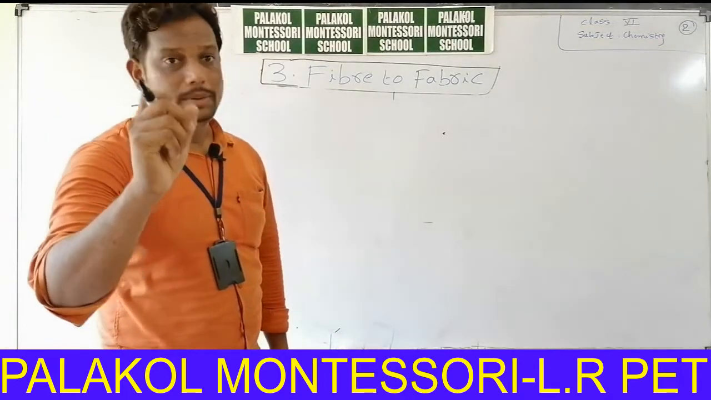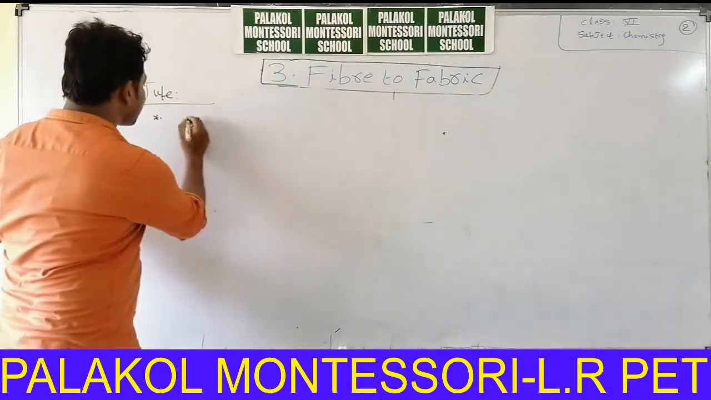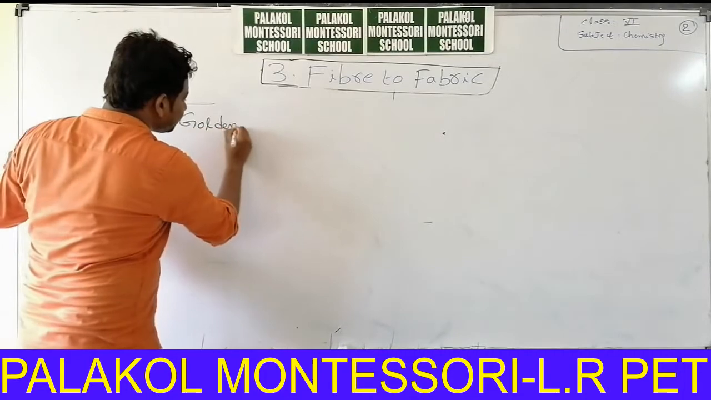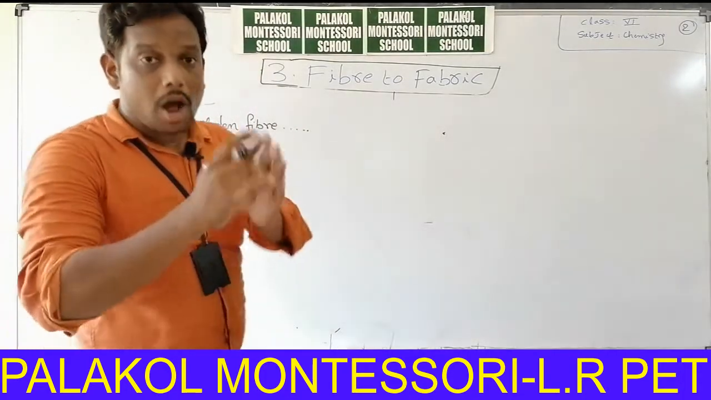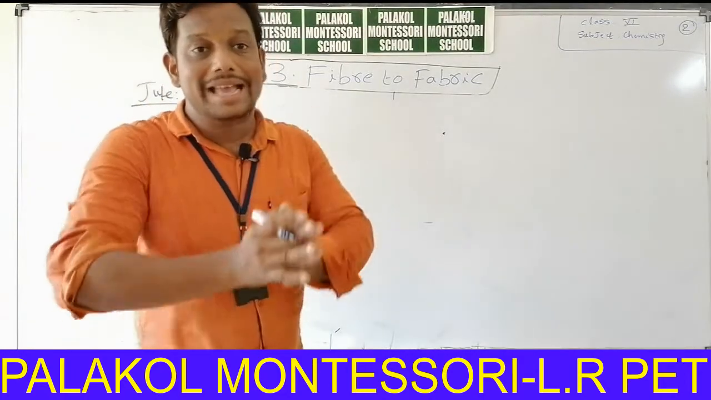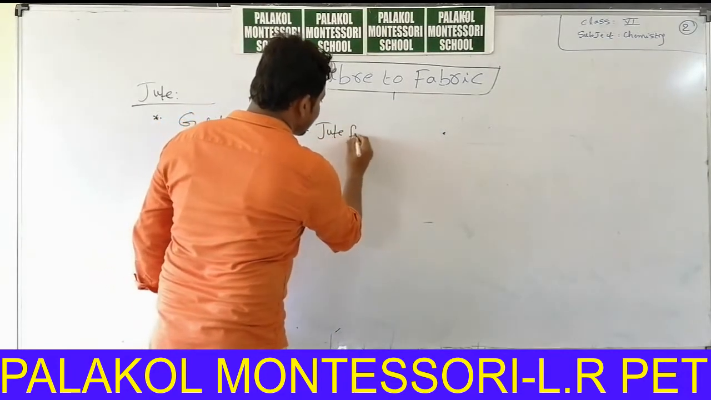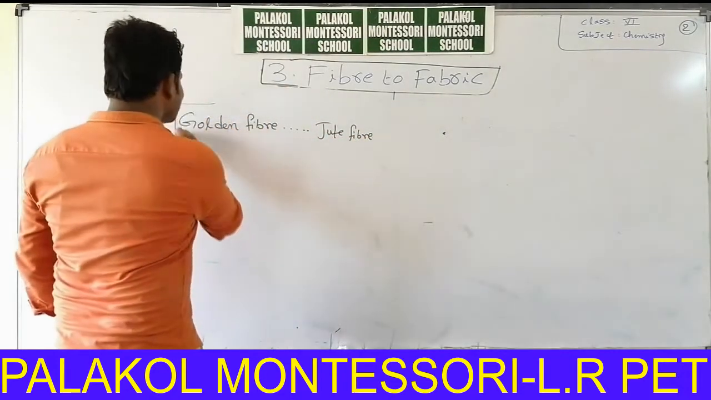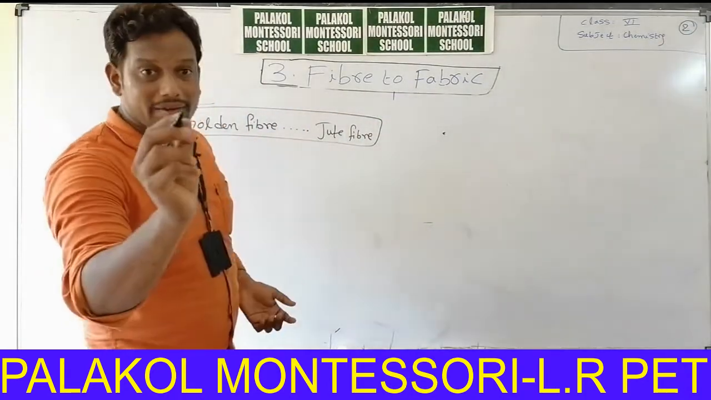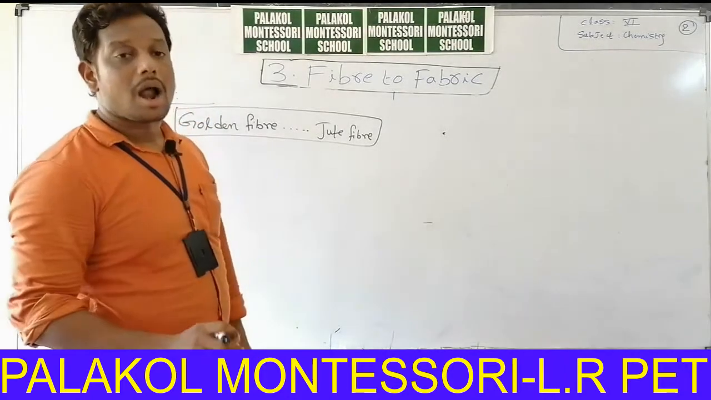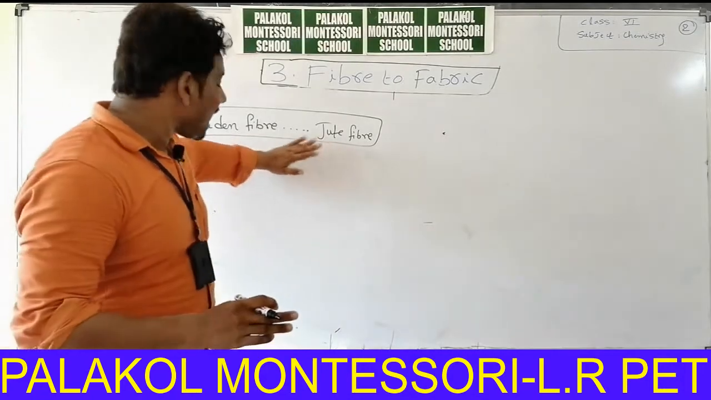Jute fiber is called golden fiber. Very very important bit. Golden fiber, scientists and people call jute fiber as golden fiber. Golden fiber is jute fiber. Very very important bit. We cannot call cotton fiber as golden fiber. We cannot call wool fiber as golden fiber. Only we can call jute fiber as golden fiber.